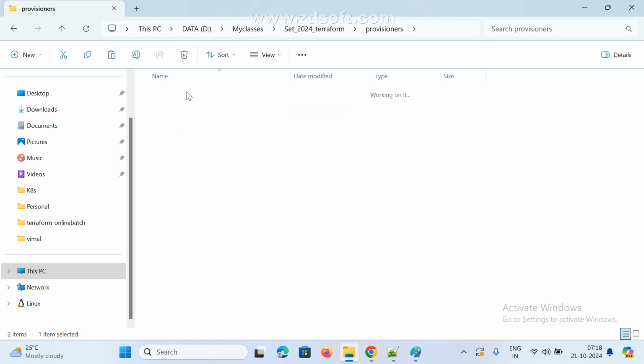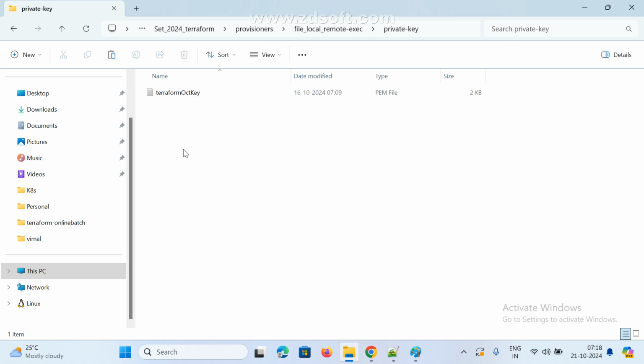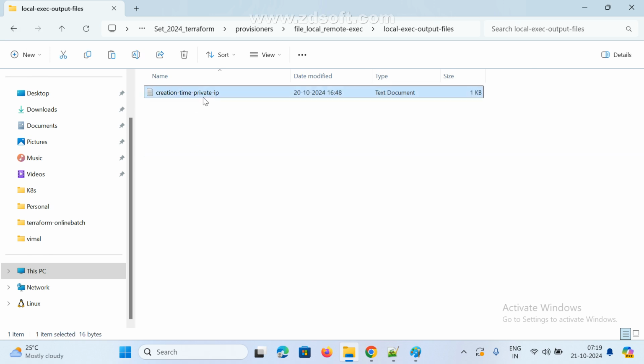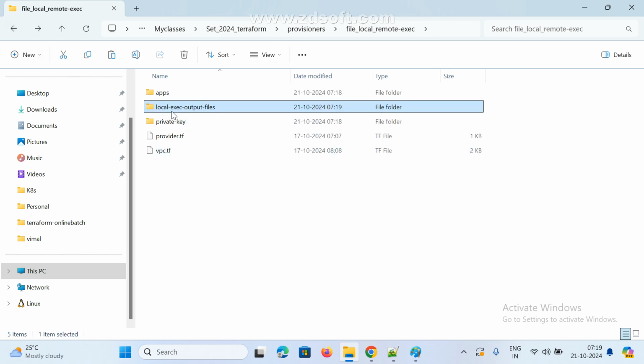Provisioners, local exec, ssh. So here I am using a private key. In this private folder, I gave my PEM file. I want to connect to my instance, and I gave my PEM file here. And this is the local exec output. After the resource is created, if you want to save some information, I am saving it here.